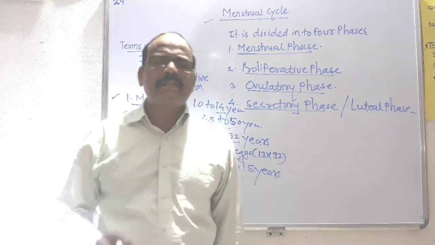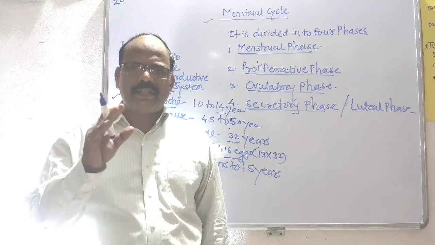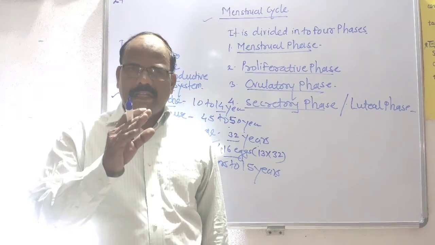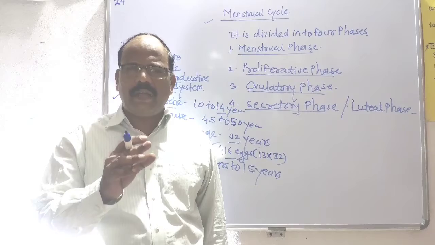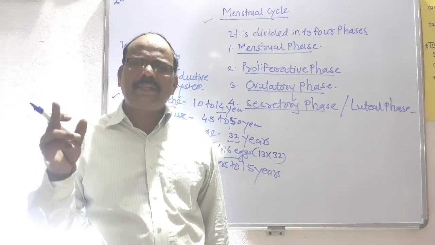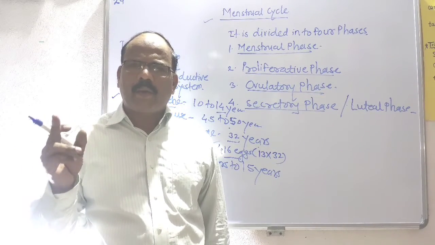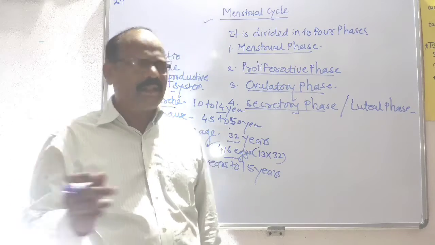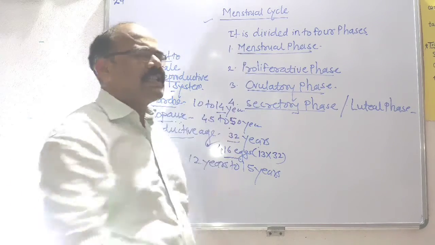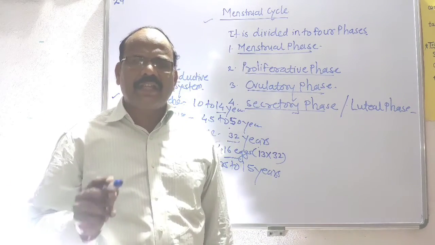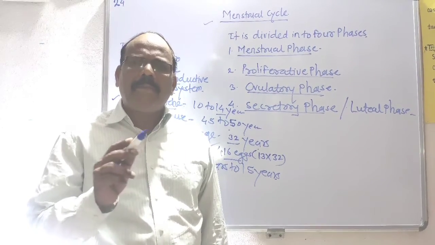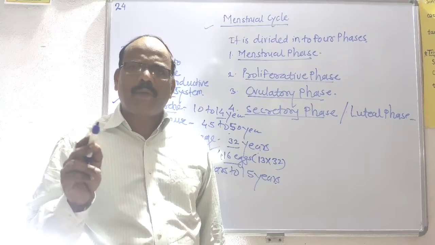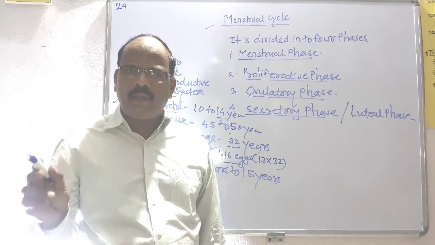Menstrual cycle means the cyclic changes that occur in the ovary and female reproductive tract, mainly in the uterus.